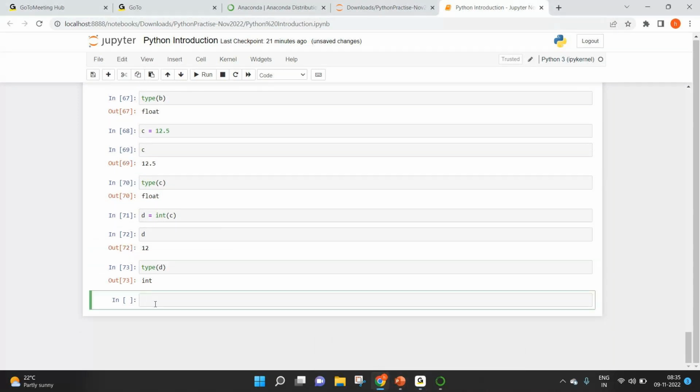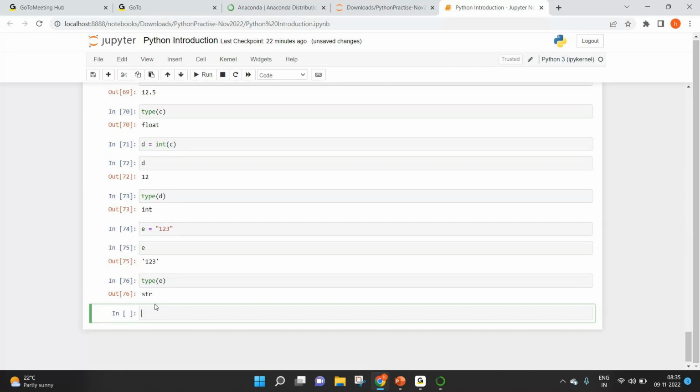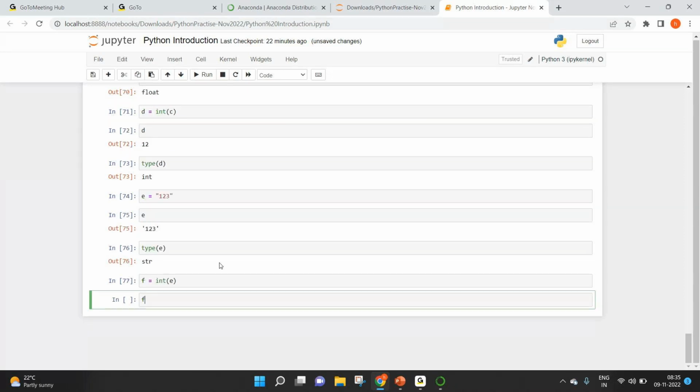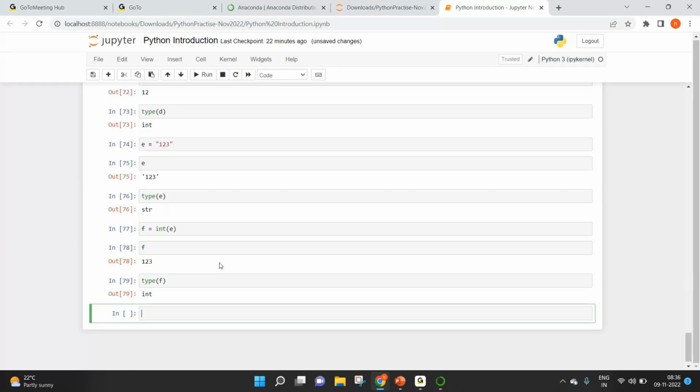Now let's say I have a string type. Let's say 123. If you look at it, this is a string, because the type of e is str. I want to convert this string to an integer and assign it to a new variable. Let's say f equal to int of e. Look at the value of f, it's showing as 123. Type of f is showing as integer. So we have converted string to integer.